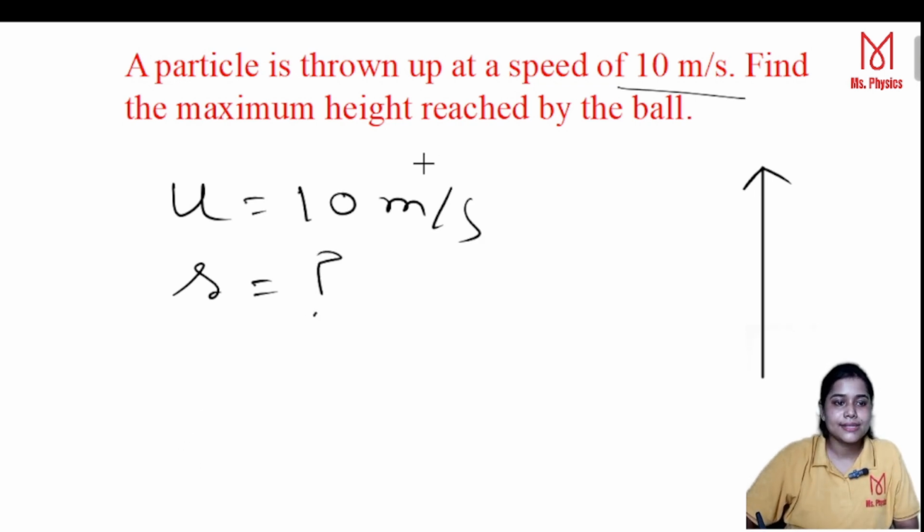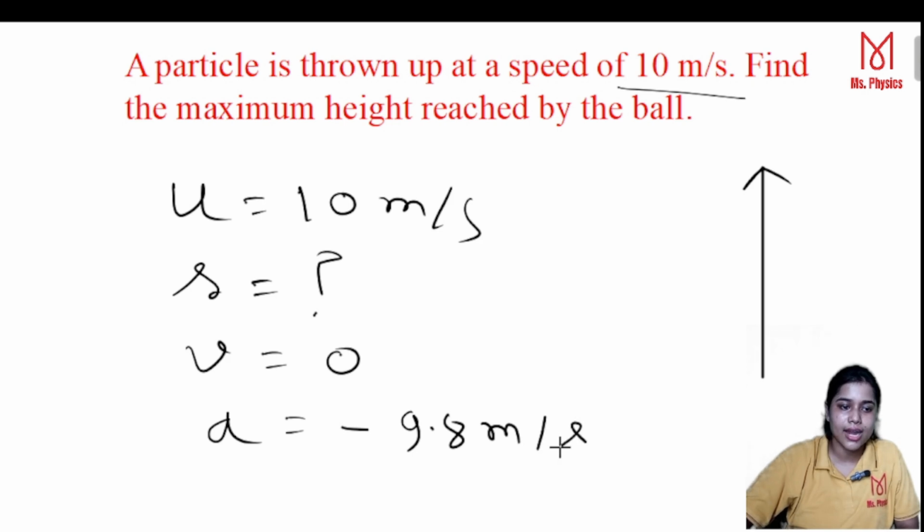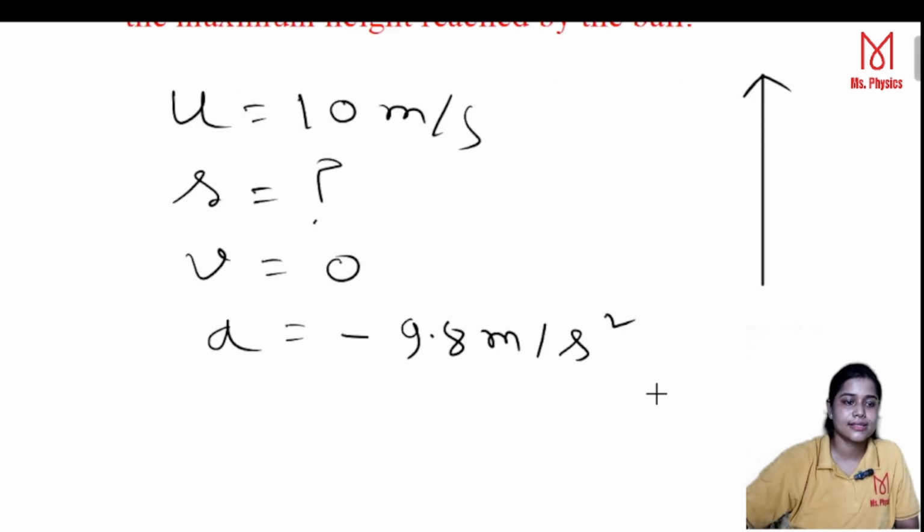At maximum height, v is equal to 0. And a is, as I told you, it doesn't matter whether it is going upward or downward direction, a will always be minus 9.8 meter per second square,